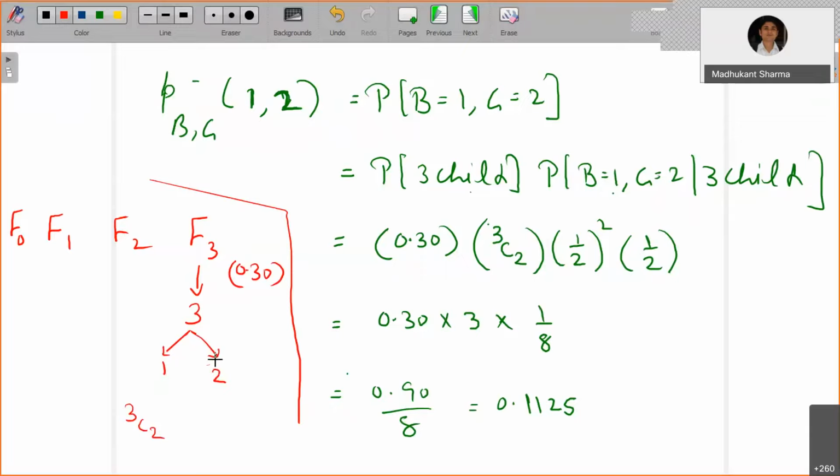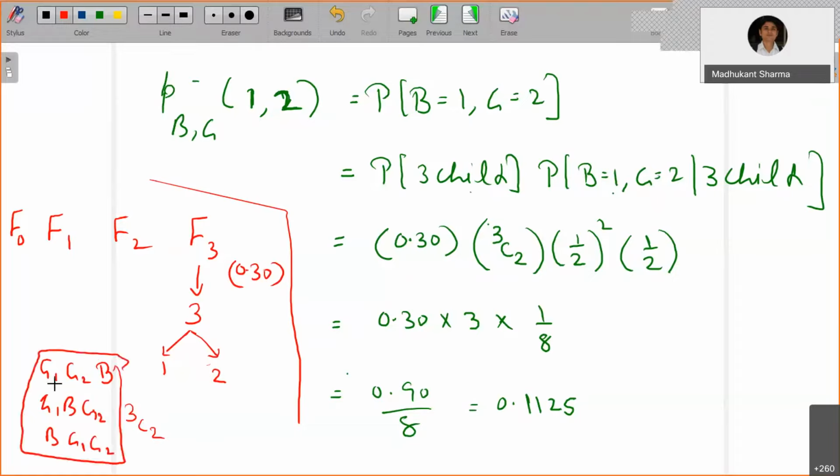Okay, so why is it so? Because here you have G1, G2, and B. So how many such pairs are there? G1, G2 are 2 girls and B is there. So 3 arrangements are possible: G1, B, G2; and B, G1, G2. Only 3 possible cases.